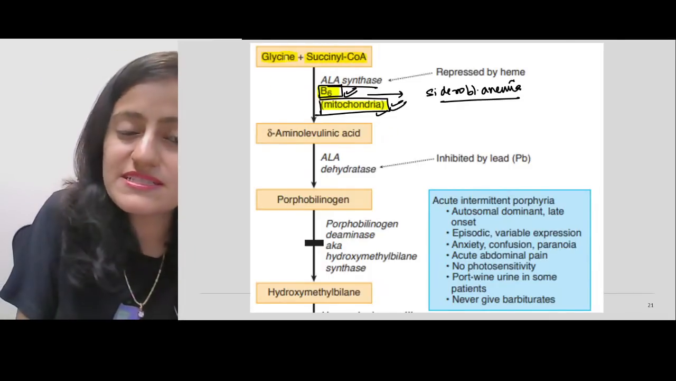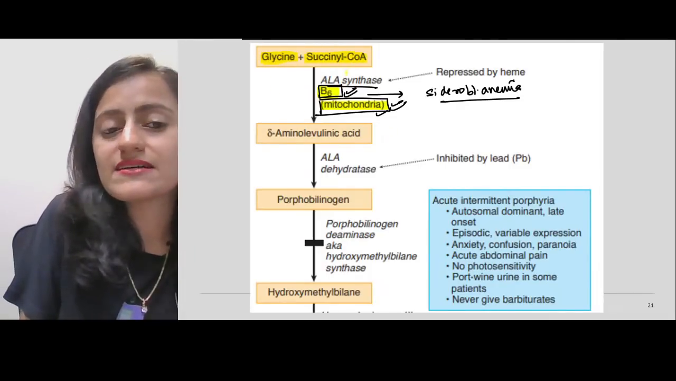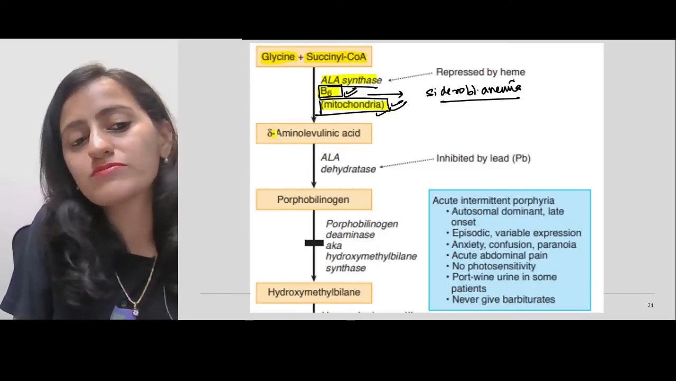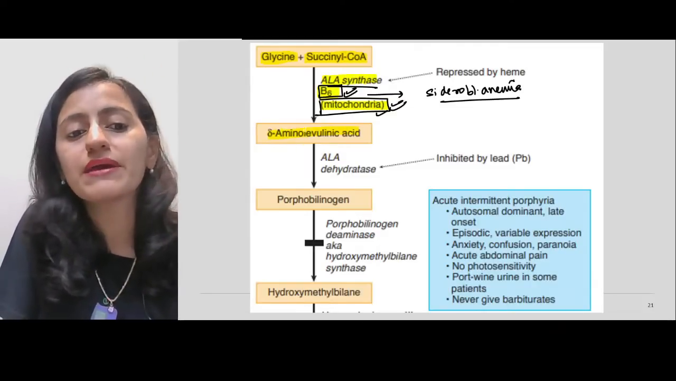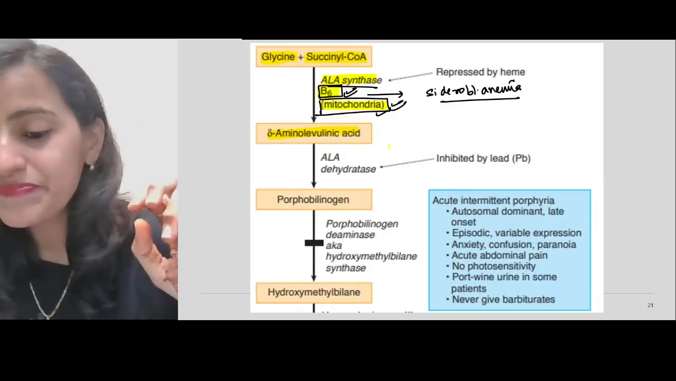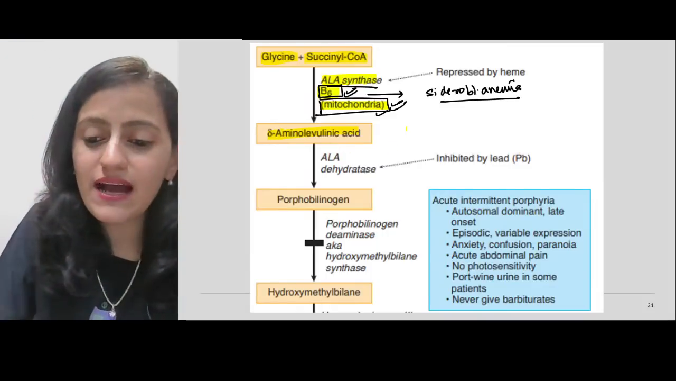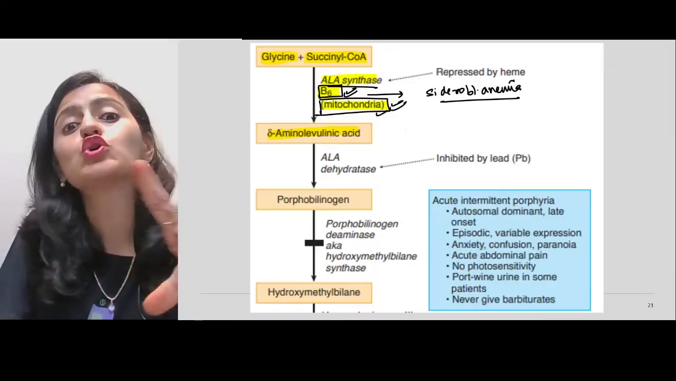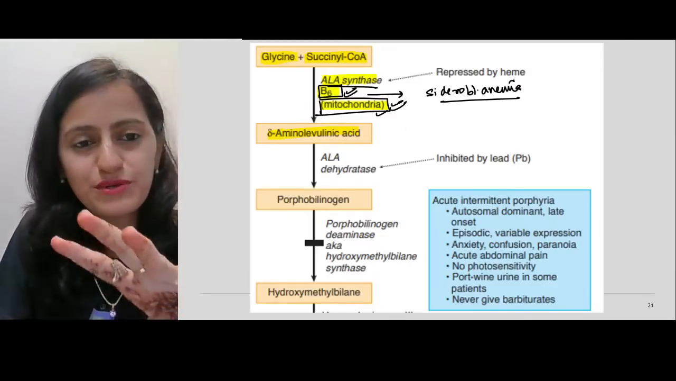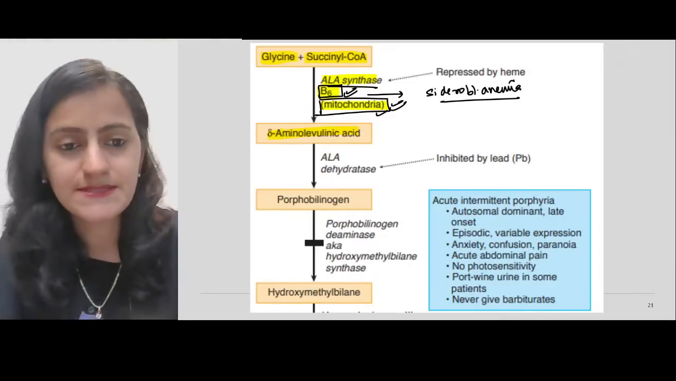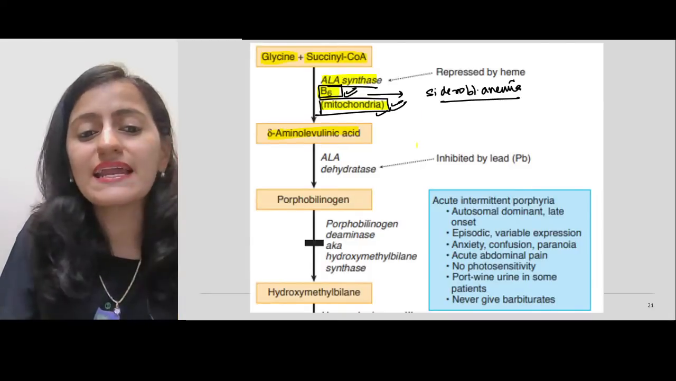Okay, so remember the first step, that is glycine and succinyl-CoA, ALA synthase. It forms your ALA, that is delta aminolevulinic acid. Okay. What does G stand for in HUG? Kahani, it stands for gluconeogenesis. U stands for urea cycle, G is gluconeogenesis. Okay. So now the ALA is formed.